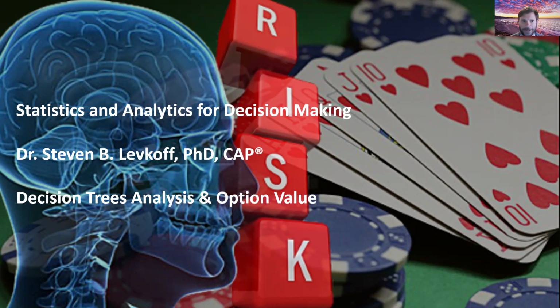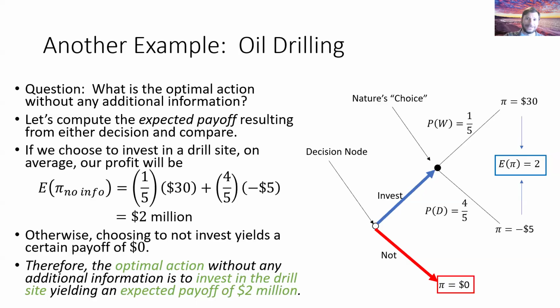We are here for another segment of analytics for decision making, kind of working through our decision tree analysis of option value of information from last time. And in the last segment, we had worked through computing the expected payoff with no additional information other than the relative frequency data we had access to, which was given to us because we could observe the